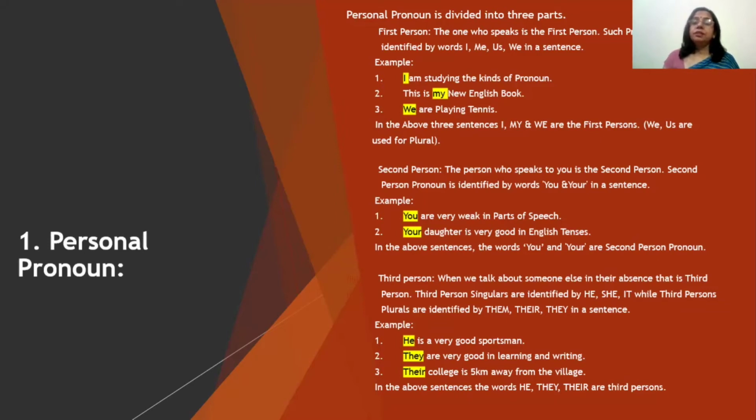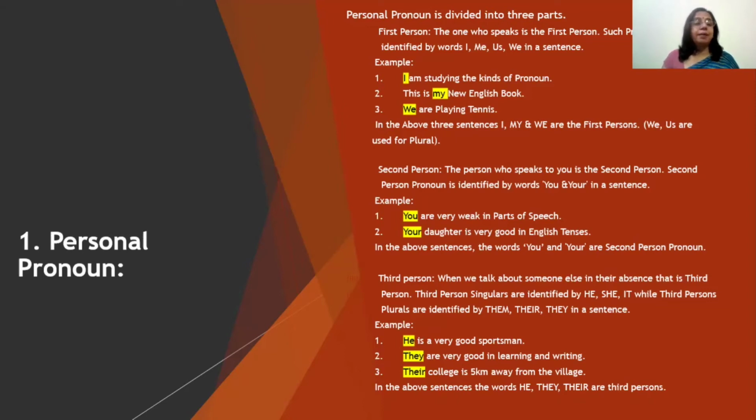Now next comes third person. When we talk about someone else, other than I and you, when we talk about someone else in their absence, that is third person. Now, third person singulars are identified by the words like he, she, it. These three words are used for third person singular number. In the third person plural number, these words are used like them, their, they.